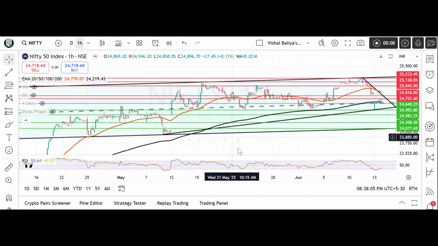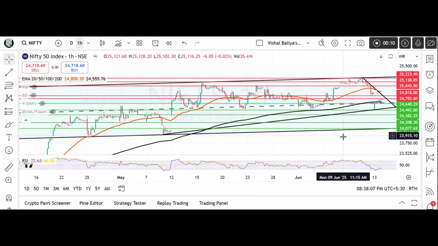Today, we will try to analyze Nifty and we will also try to understand the situation that is happening in the Middle East and what you can do as an investor with the developing tensions between Iran and Israel. First of all, let us look at the chart of Nifty.